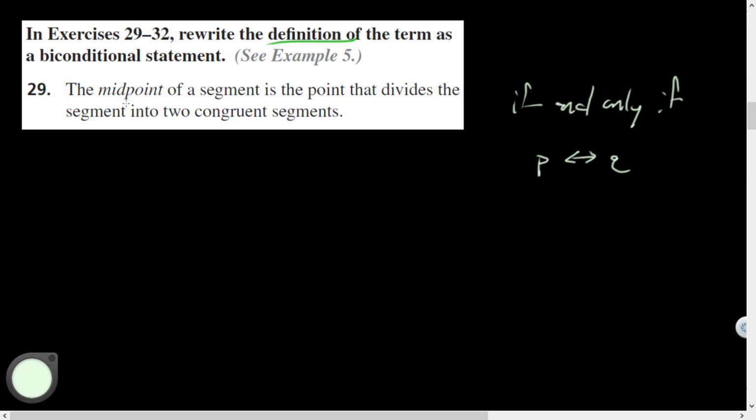Wonderful. So it says, the midpoint of a segment is the point that divides the segment into two congruent segments. So let's see, here we go. So a point is a midpoint if and only if it divides the segment into two congruent segments.